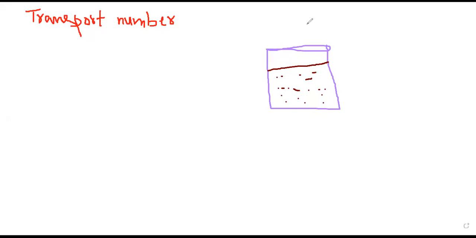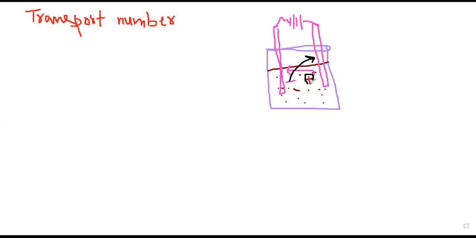For example, let us assume that there is a cation here and there is an anion also present. If you place electrodes, let us assume this is cathode and this is anode. When you place electrodes and connect them through a battery like this, the cations move towards the cathode and the anions move towards the anode.